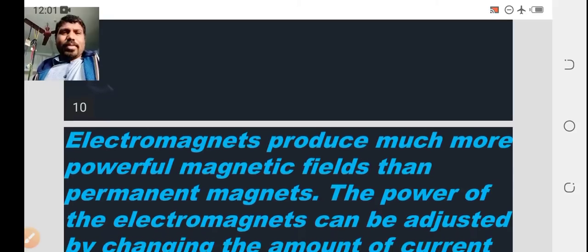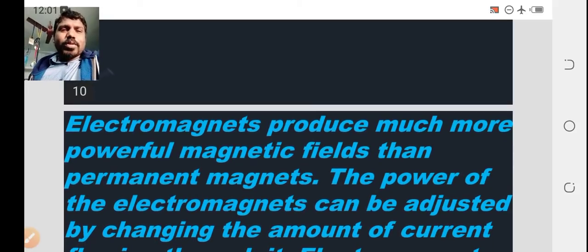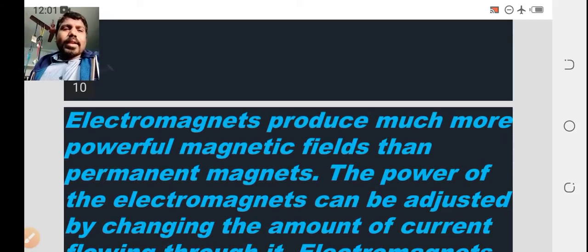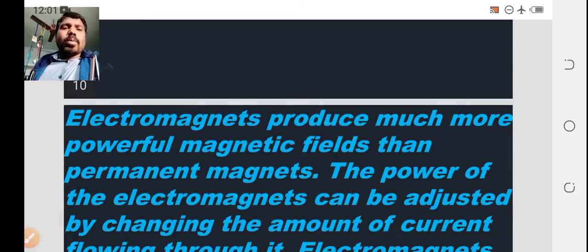These electromagnets produce much more powerful magnetic fields than permanent magnets.